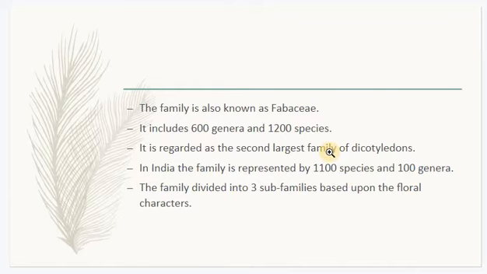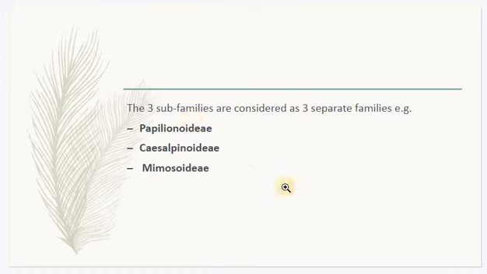And since this family is too large, it has been divided into 3 subfamilies based on the floral characters. So Fabaceae or Leguminosae is divided into 3 subfamilies based on their floral characters. The 3 subfamilies are Papilionoideae, Caesalpinioideae, and Mimosoideae.